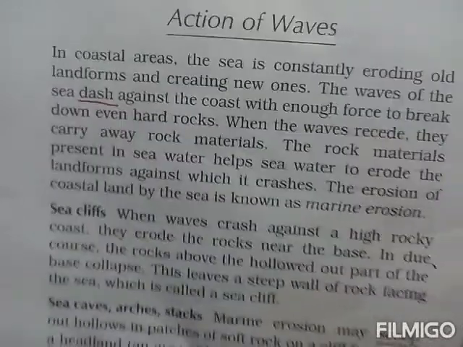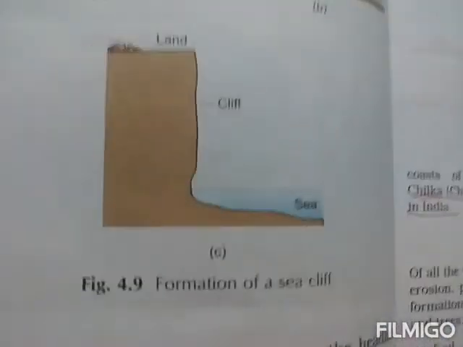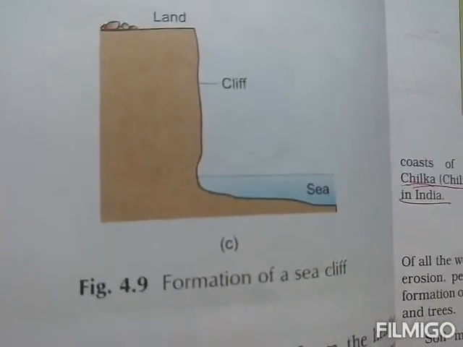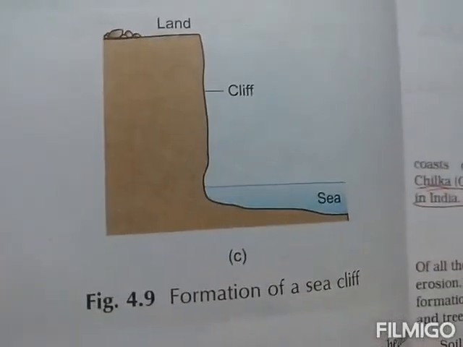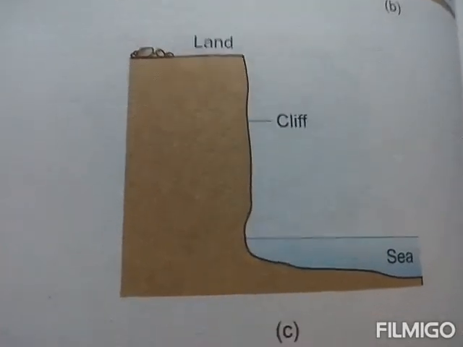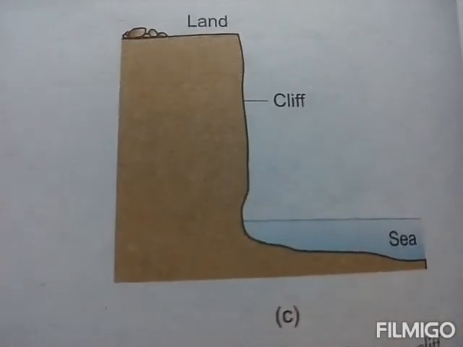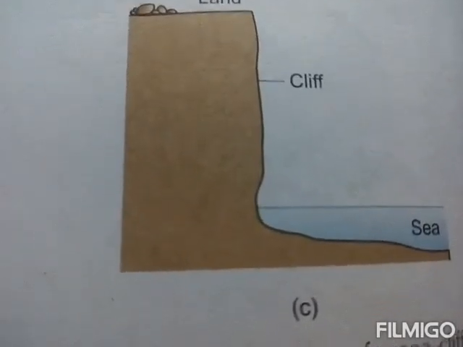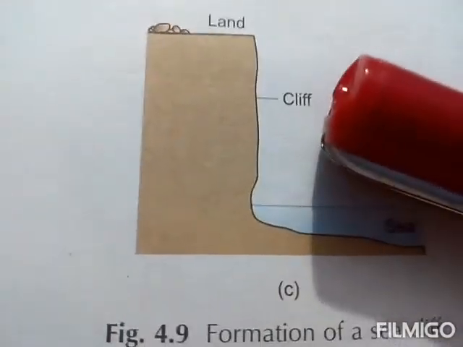Okay, now sea cliff. By the picture, by the figure, you can understand very well, students. See here, sea cliff. What is a sea cliff? Students, sea cliffs are formed when waves crash against a high rocky coast.